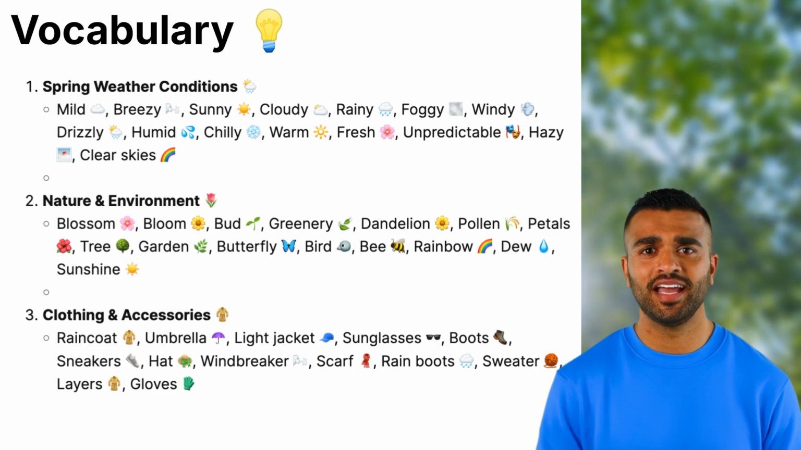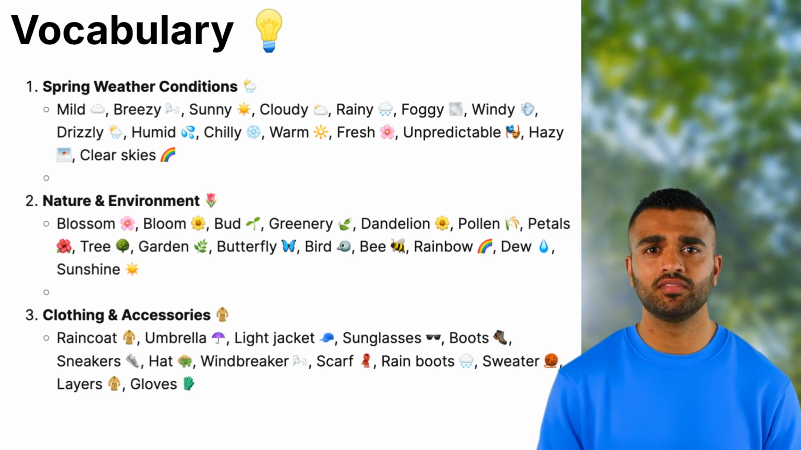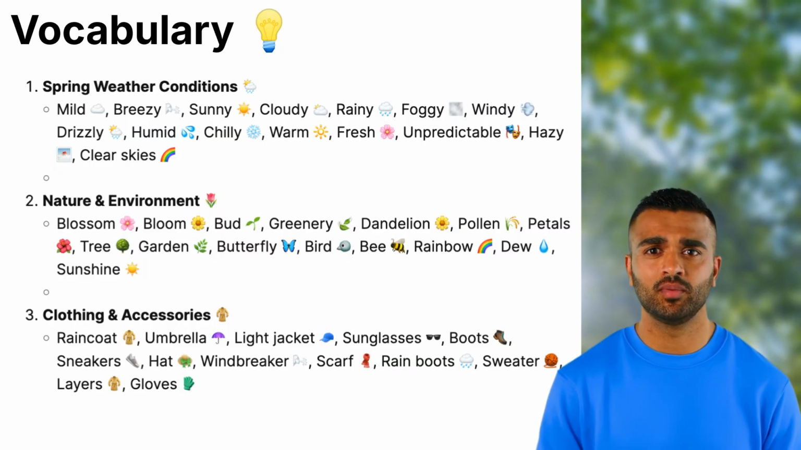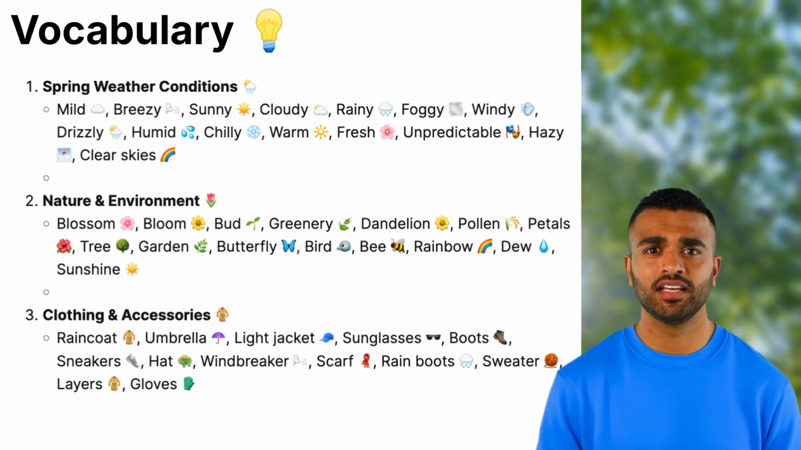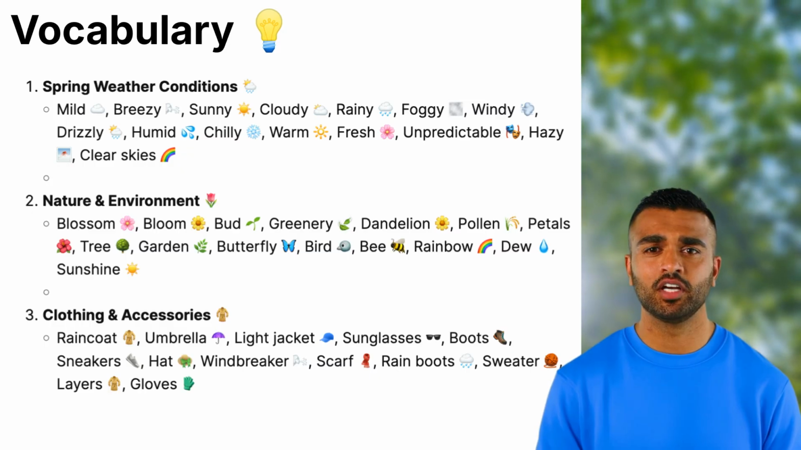Windbreaker: a lightweight jacket that blocks the wind. Scarf: a cloth worn around the neck to keep warm. Rain boots: waterproof boots used during wet weather. Sweater: a warm top usually made of wool or cotton. Layers: wearing several pieces of clothing for warmth and flexibility. Gloves: hand coverings used in chilly weather.